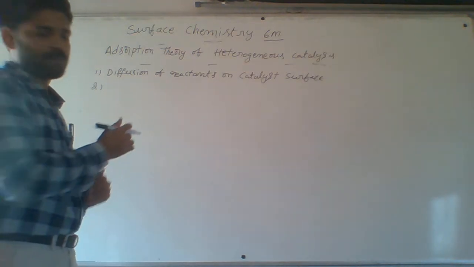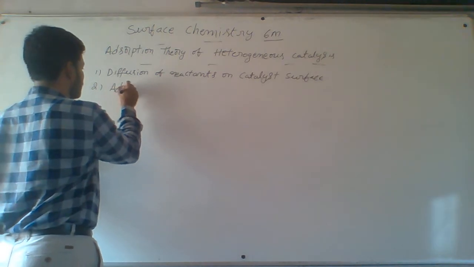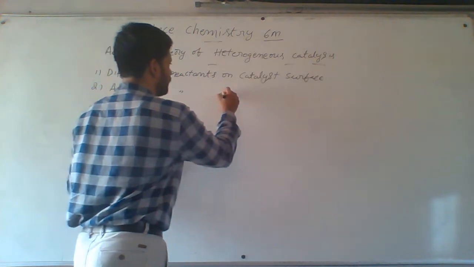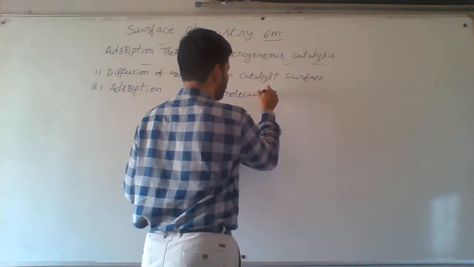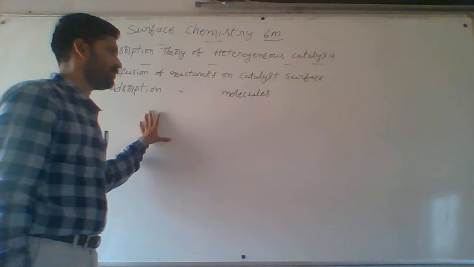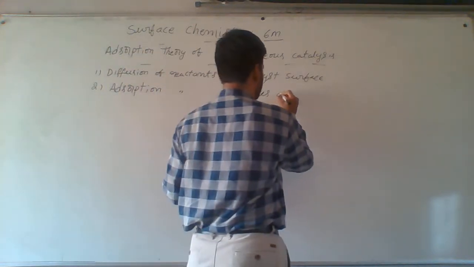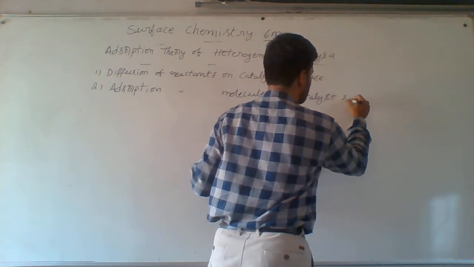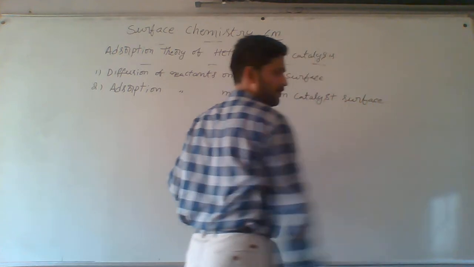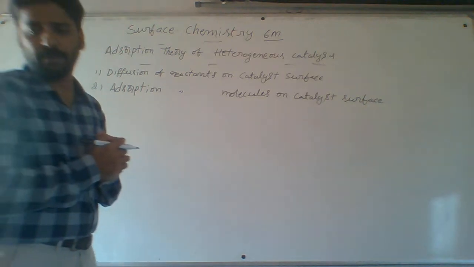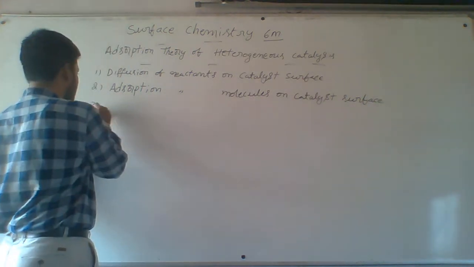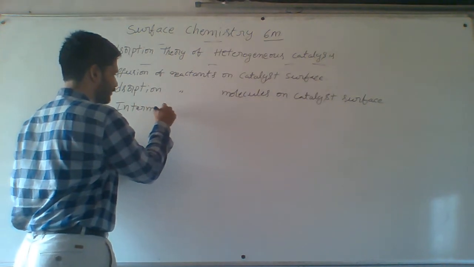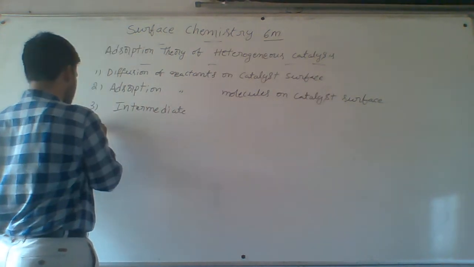Second one is adsorption of reactant molecules on the same catalyst surface. That is the second point. And the third point is formation of an intermediate.